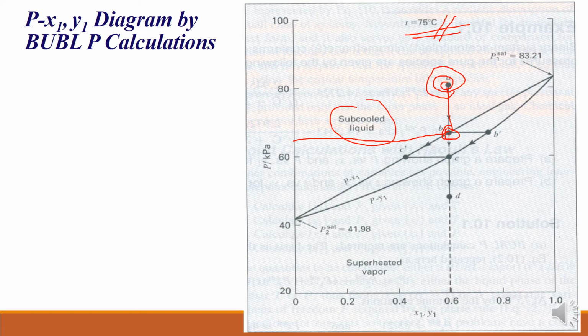So this you can say is the bubble point, and here formation of vapor will start, and that vapor will have composition B dash, right? And this horizontal line is nothing but your tie line.